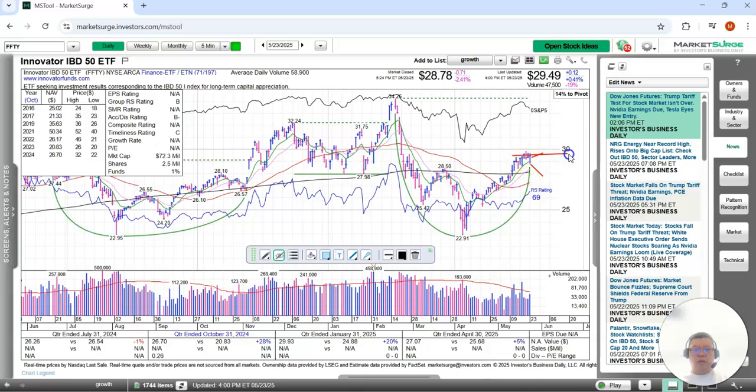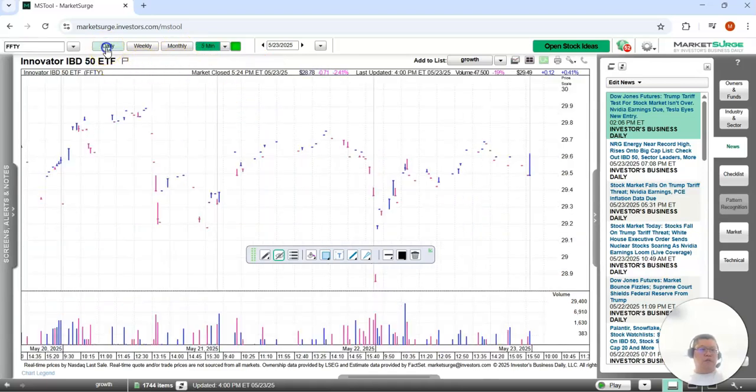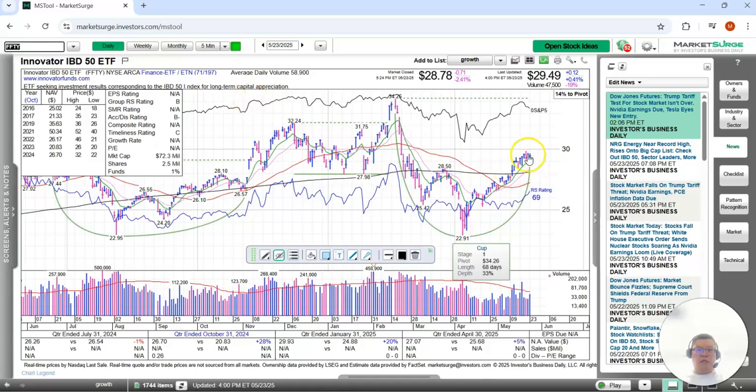So it actually didn't give up much ground, very surprising. This IBD 50 ETF is able to show very resilient action, and you look at the 10-day moving average, it's still in a very strong slope.